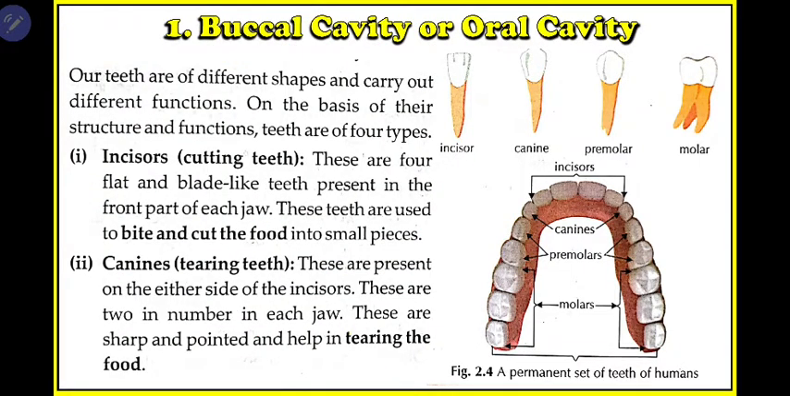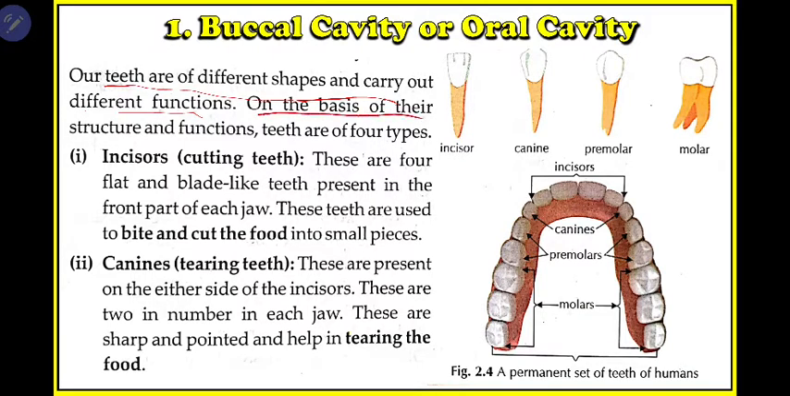Our teeth are of different shapes that carry out different functions. We have all seen that all of our teeth are not of the same shape. Each tooth has a different shape, or there are some common shapes. Maybe two or three teeth are the same, then two others are different. So all the teeth in our mouth are not the same. Why different shapes? Because they perform different activities.